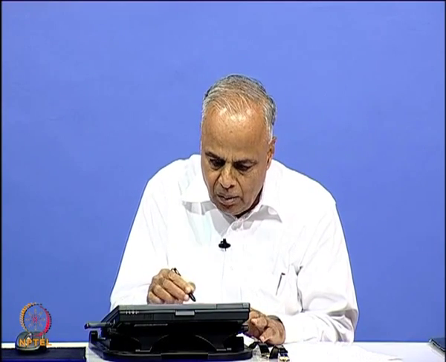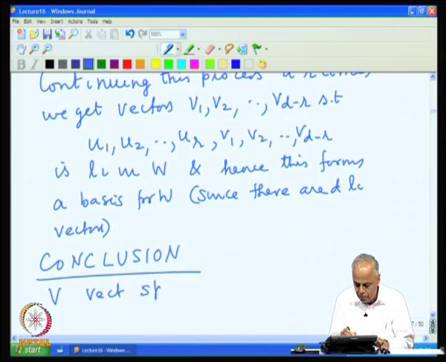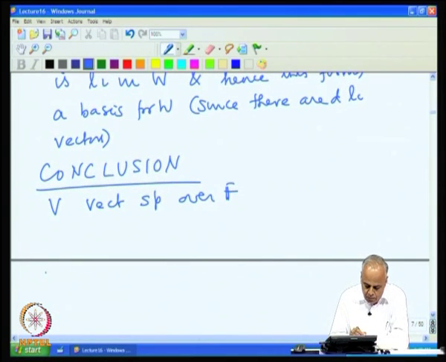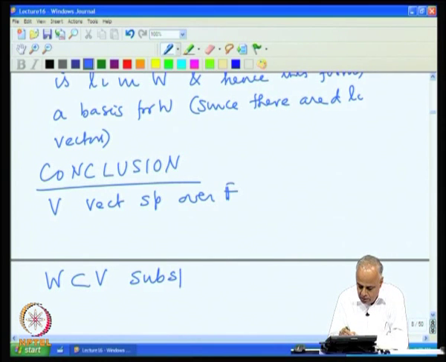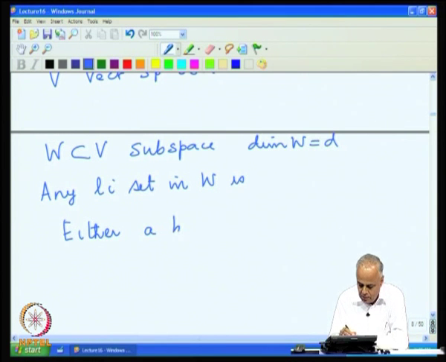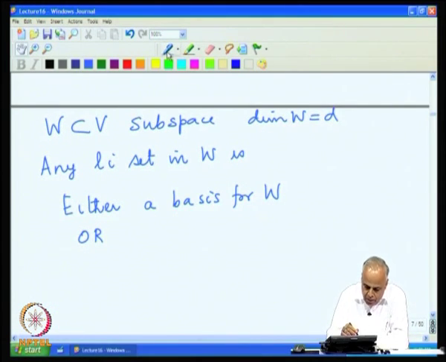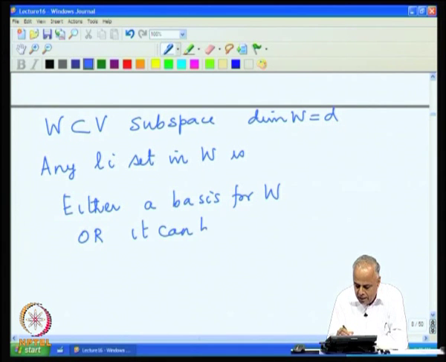So, how do we conclude? The conclusion is that if V is a vector space over F and we have W a subspace of V with dimension of W equal to D, so it is a finite dimensional subspace, then any linearly independent set in W is, as in case 1, either already a basis for W, or if it fails to be a basis, we can append enough vectors to it so that it forms a basis.